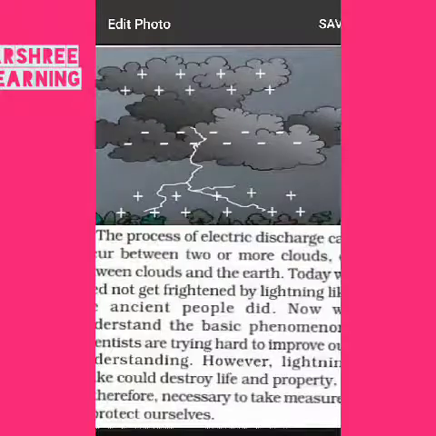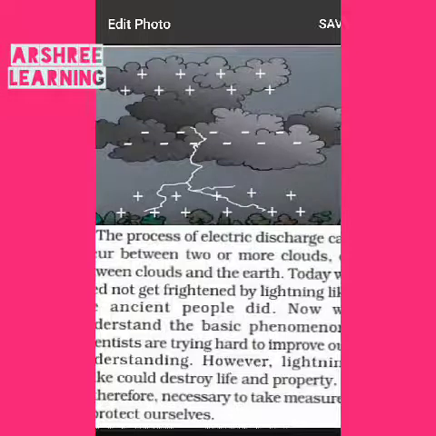Now when there is electric discharge, it can occur between two or more clouds because there are many clouds, and normally we will see lightning when there is wind blowing. When the wind blows heavily, the clouds move fast, and due to rubbing with the air they get charged. So the clouds which acquire charge may be positively charged or negatively charged.